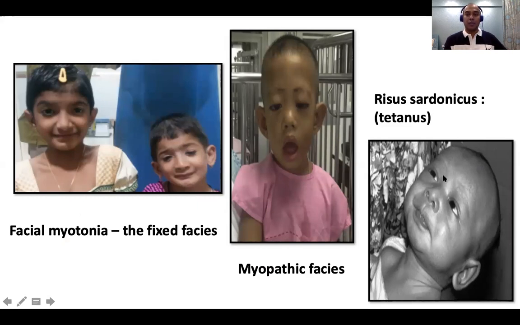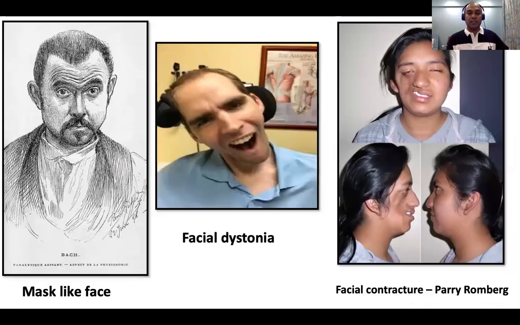Right? And sometimes you can see, again stiff facial muscles, but this is a case of acquired tetanus, where we see risus sardonicus. So basically there are different types of facies, whether it's a myopathic facies or a myotonic facies. Myotonia, all of us should understand what myotonia means: stiffness, but it's not like the stiffness of an upper motor lesion. It is more of a lower motor type of localized muscle stiffness.